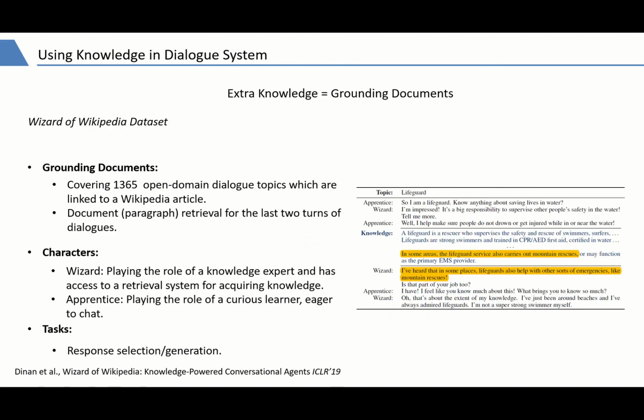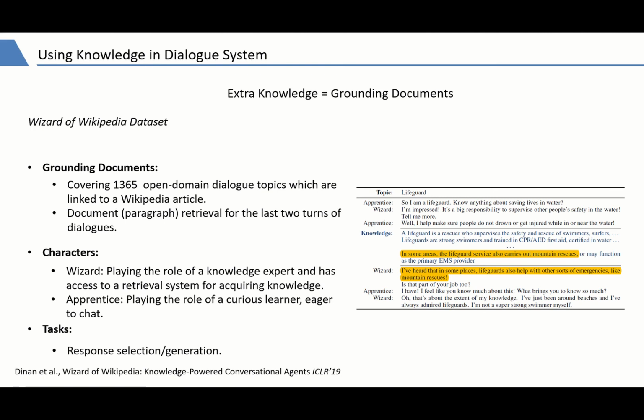If the actual knowledge is grounding documents, the Wizard of Wikipedia dataset is a representative work. This dataset aims at providing a platform to perform large-scale knowledge-grounded chit-chat. There are two participants engaging in chit-chat.